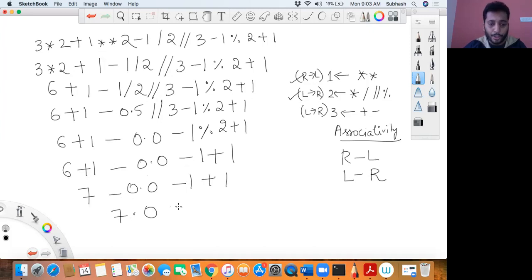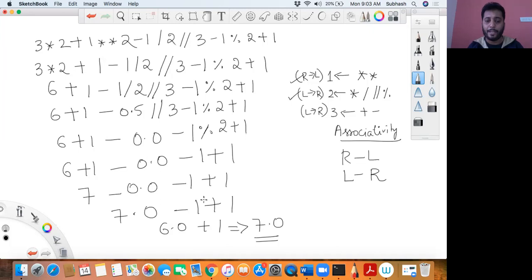7 minus 0.0 becomes 7.0 minus 1 plus 1. Okay, then 7.0 minus 1 becomes what? 6.0 plus 1, and the output would become 7.0. This is your output. Is that okay? So this is how you basically evaluate operators one by one.